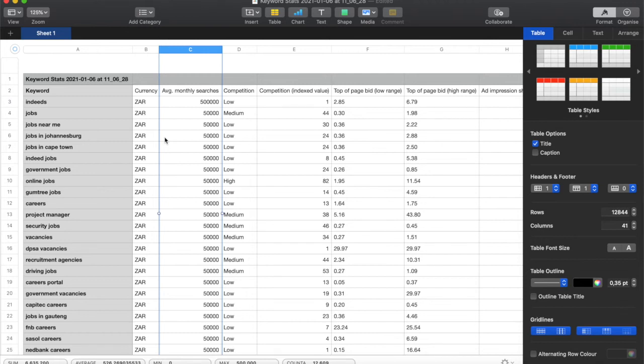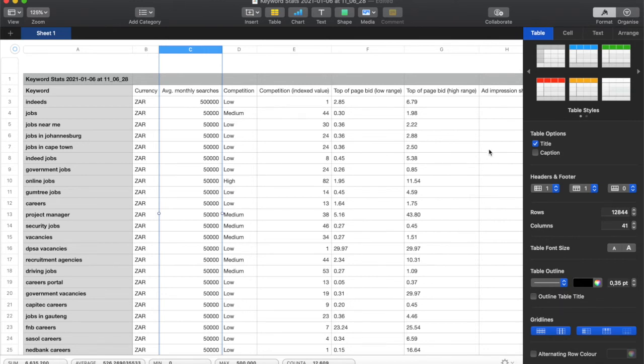So I could have built my whole app and already done the keywords around jobs in South Africa, not thinking that jobs in South Africa has got a tenth of the search of jobs Johannesburg. But also, hey, career portal that I never even thought of has as much search volume as jobs in Johannesburg, but the top of page range is low, which means people are not paying for it, which means you have a better chance of ranking for that keyword.